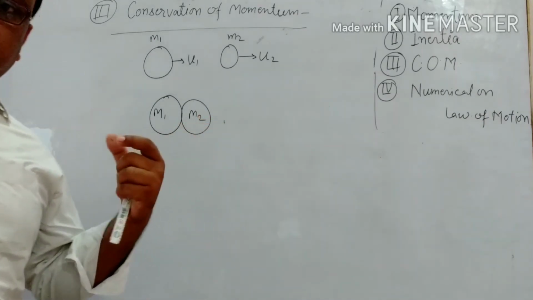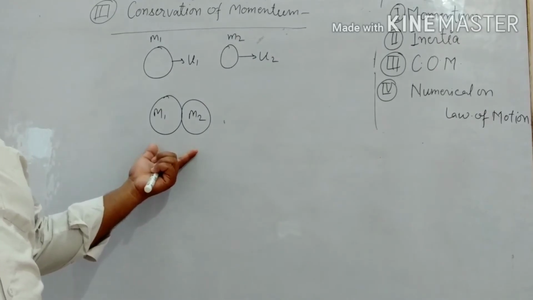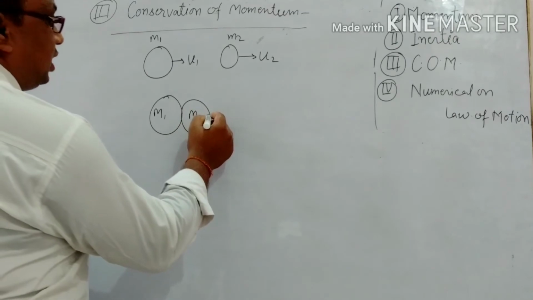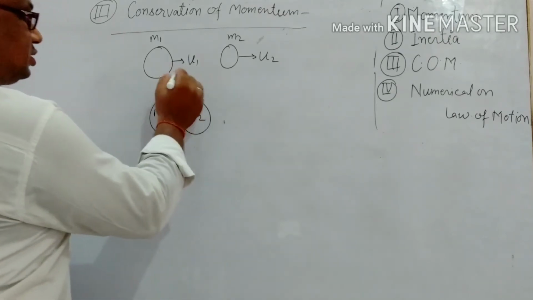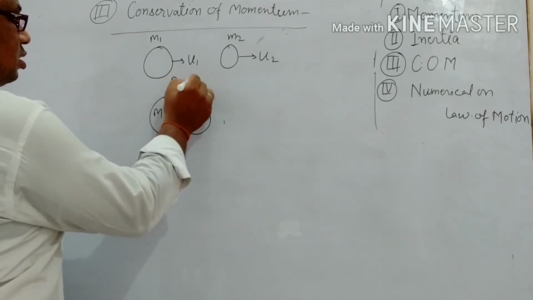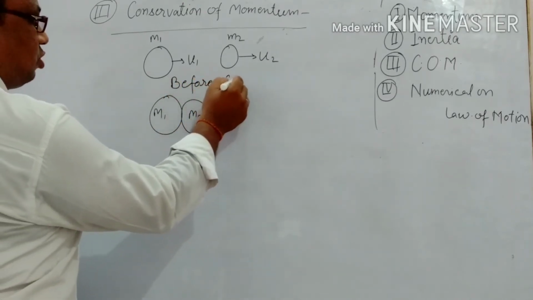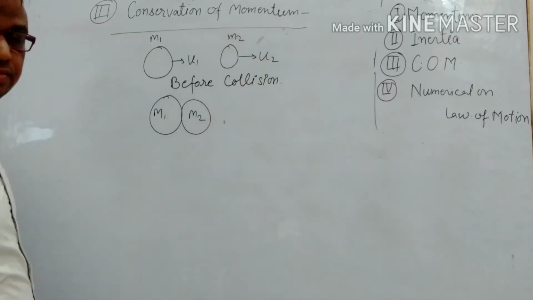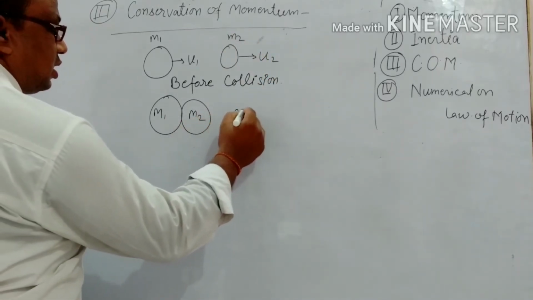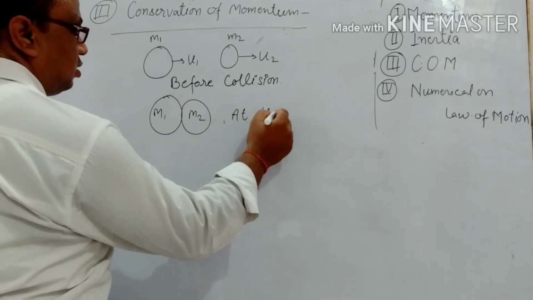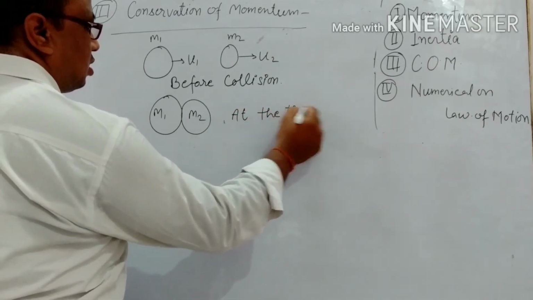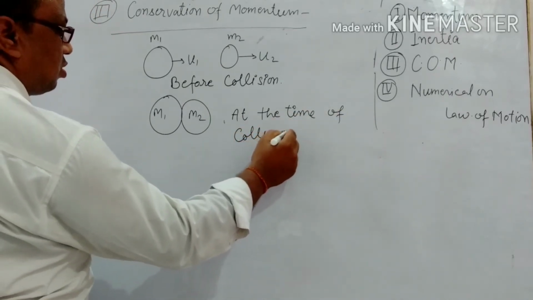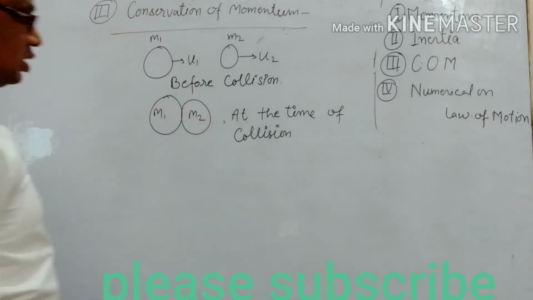there actually exists an interchange of kinetic energy, clear. So this is before collision, at the time of collision, clear.